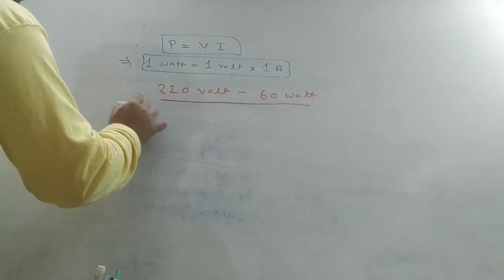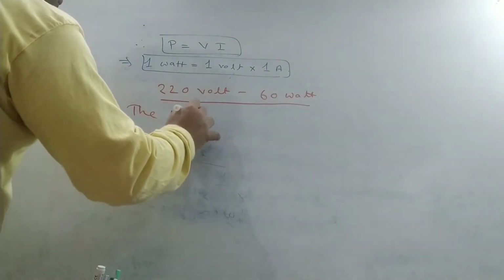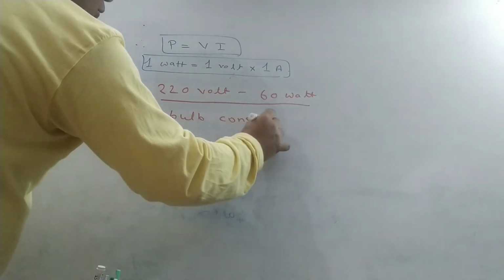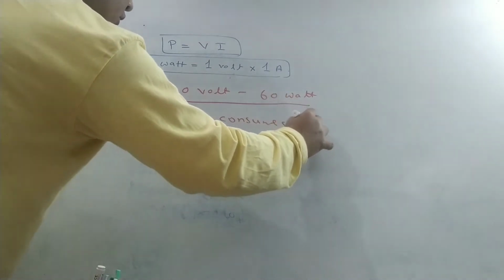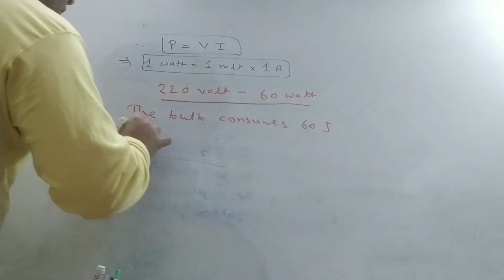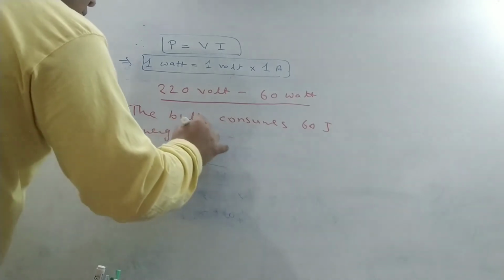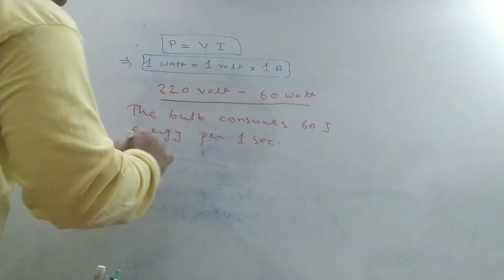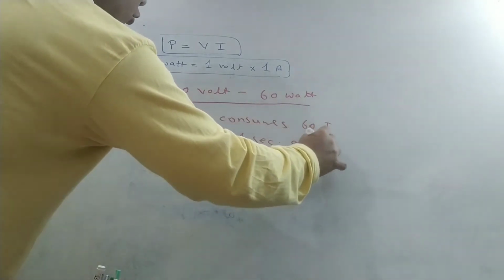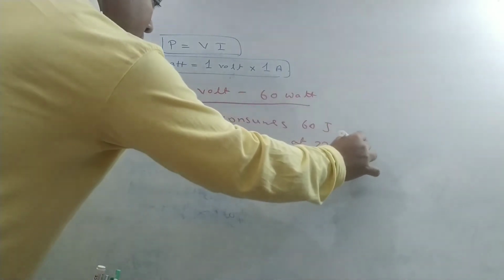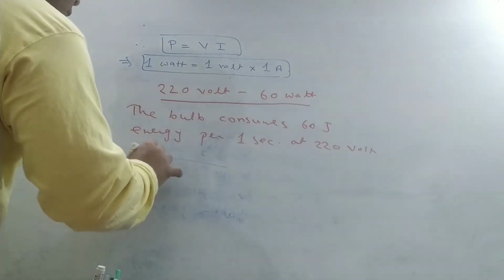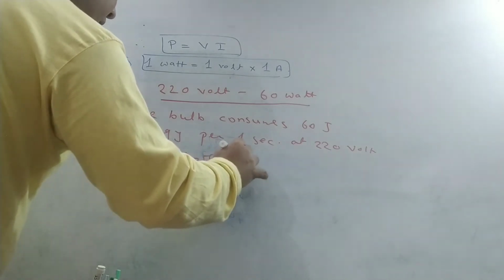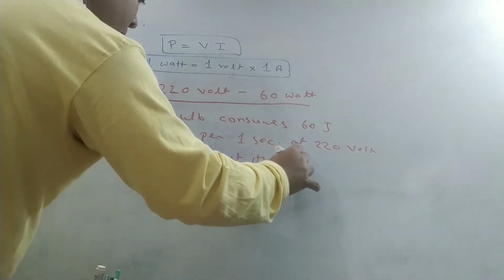That is, the bulb consumes 60 joule energy per second at 220 volt and glows at its maximum brightness.